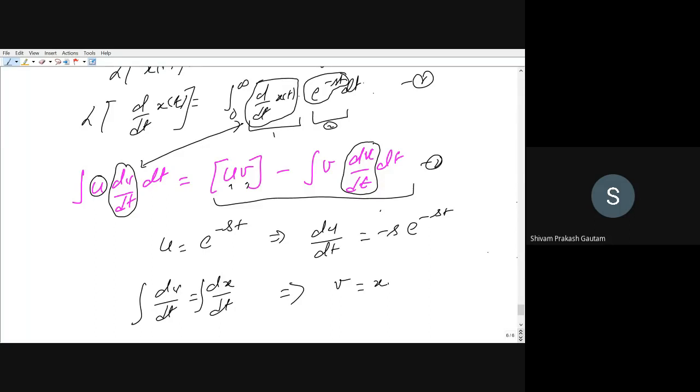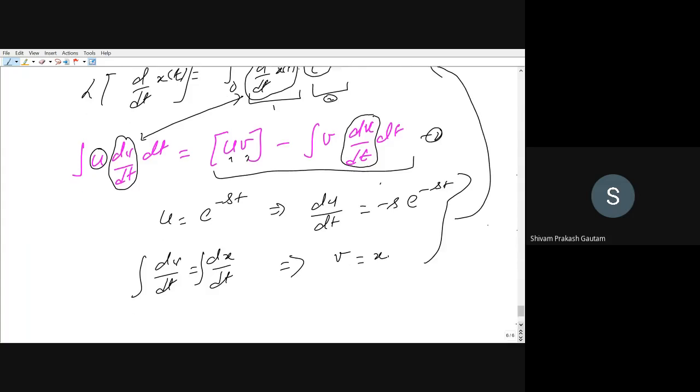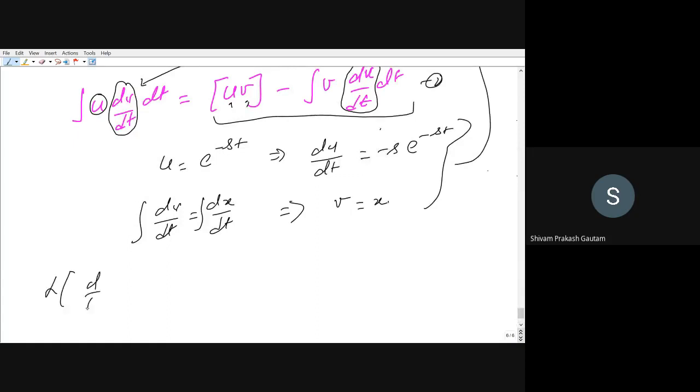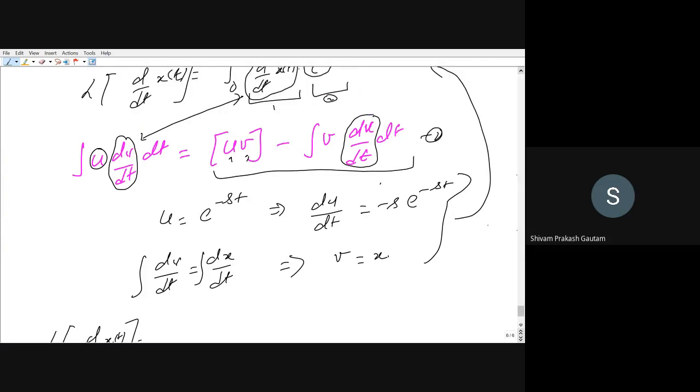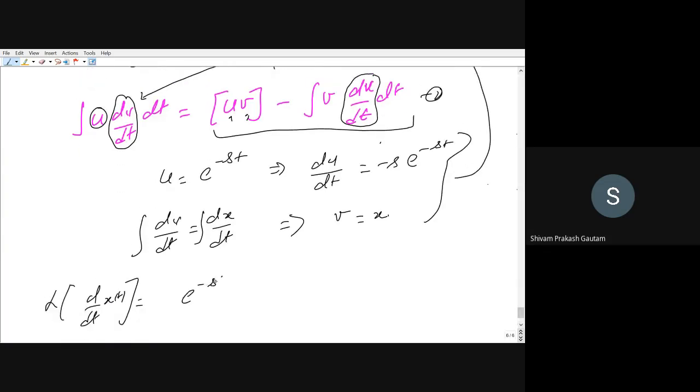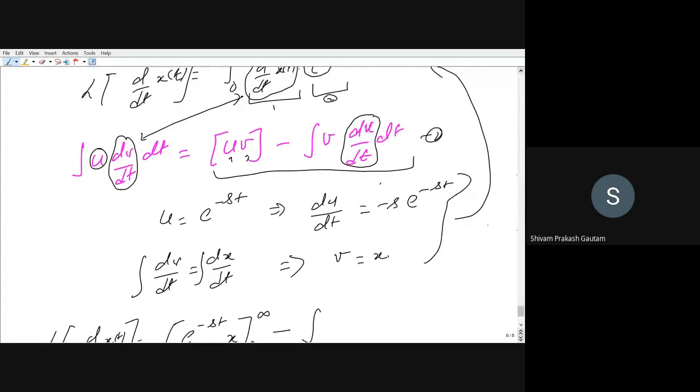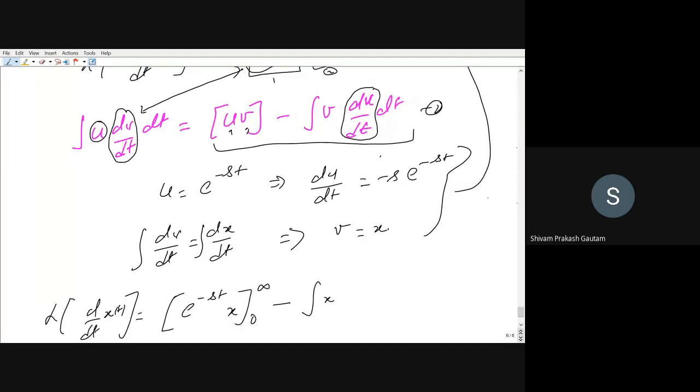Now we will put all these things that we have got in equation 1. So what will we get? Laplace of d by dt of x(t) will be equal to, first uv. What is u here? We have considered e to the power minus st, and v is equal to x. It will be the limit 0 to infinity, minus the integration of v, which is x only, and du by dt, which is minus s e to the power minus st, dt.